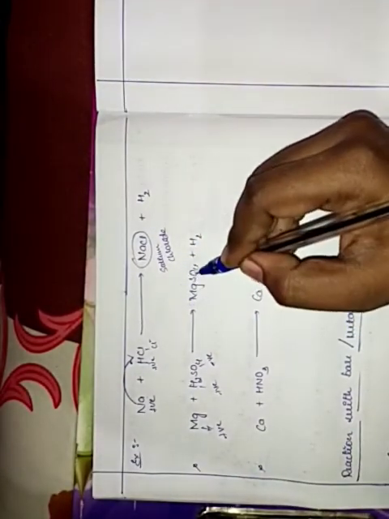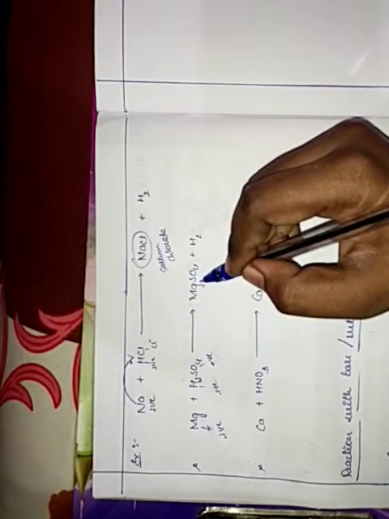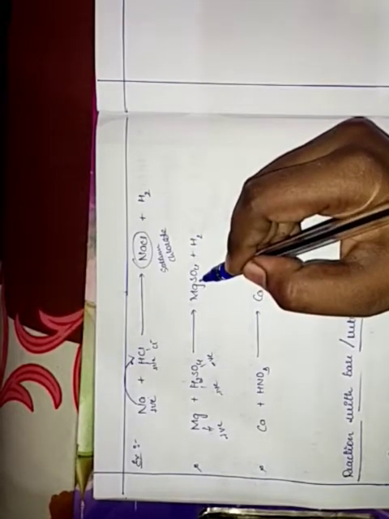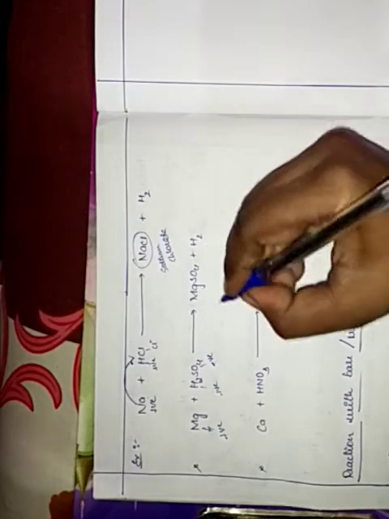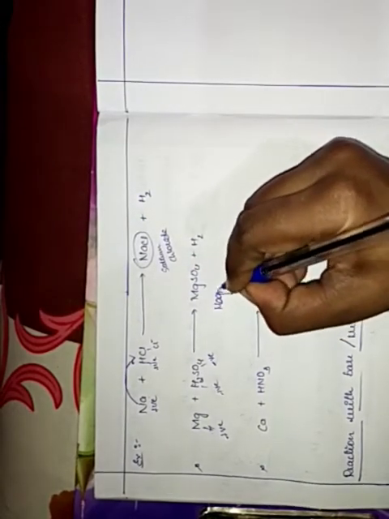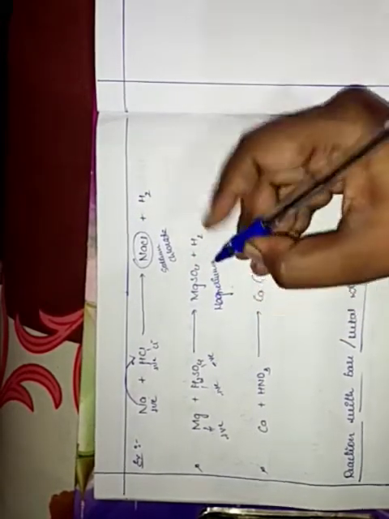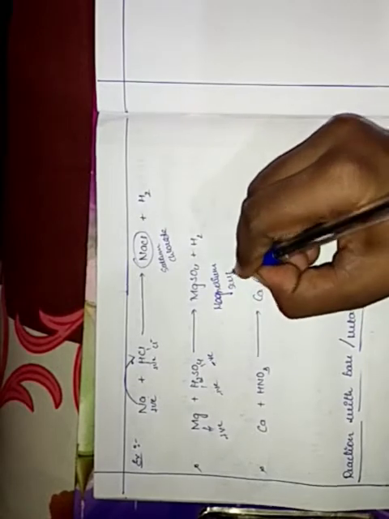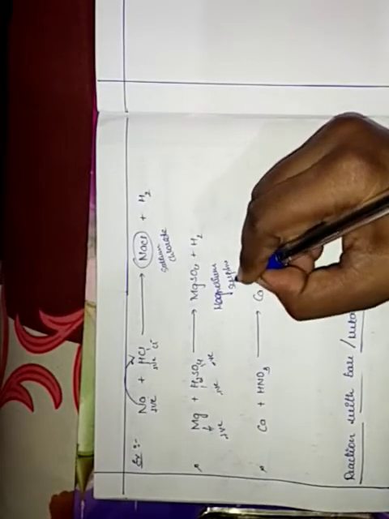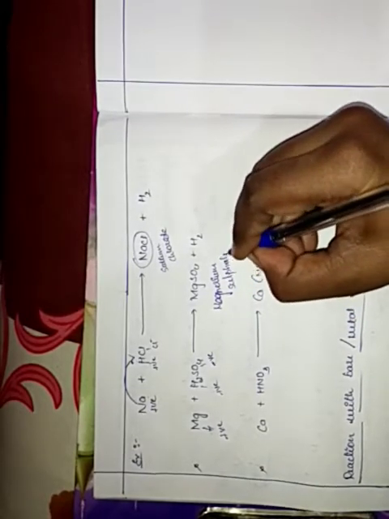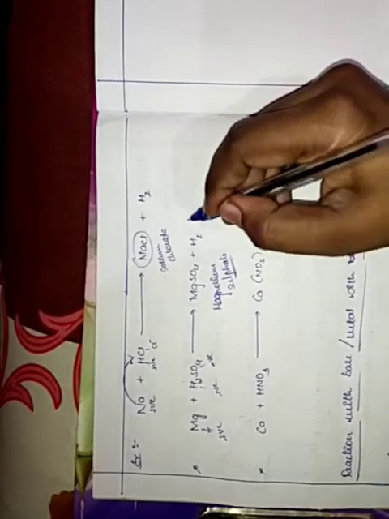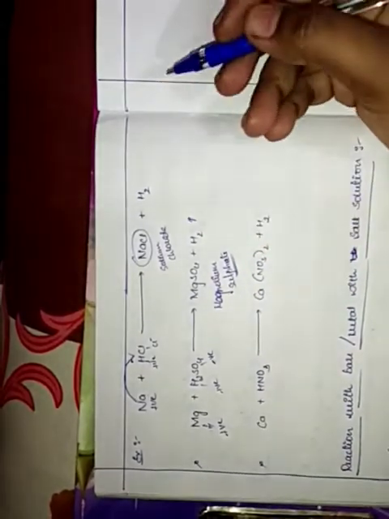This is the product we have got, the metal salt, that is magnesium sulfate, which is liberating hydrogen gas.